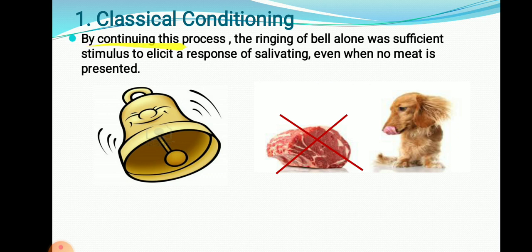By continuing this process, the ringing bell alone was a sufficient stimulus to elicit the response of salivation, even when no meat is presented. That means if we continue this process several times, even though there is no meat in front of the dog, only because of ringing the bell, salivation occurs.